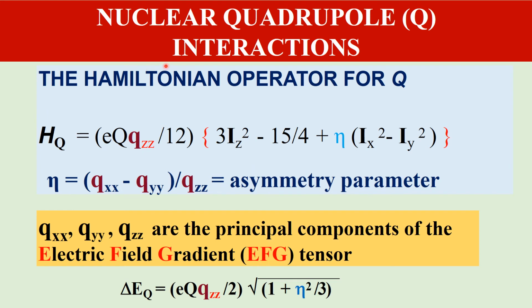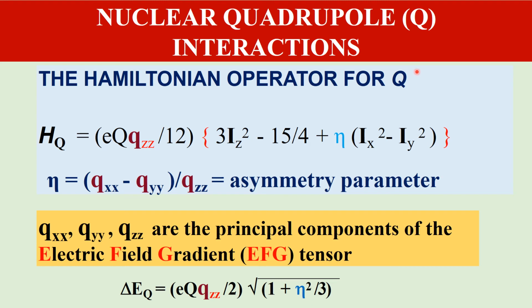The mathematical form of nuclear quadrupole splitting is expressed here, and the equation to calculate the nuclear quadrupole splitting delta Q is also given. The nuclear quadrupole moment, or nuclear quadrupole energy, is a physically observable quantity. According to the postulates of quantum mechanics, for every physically observable quantity there corresponds an operator.